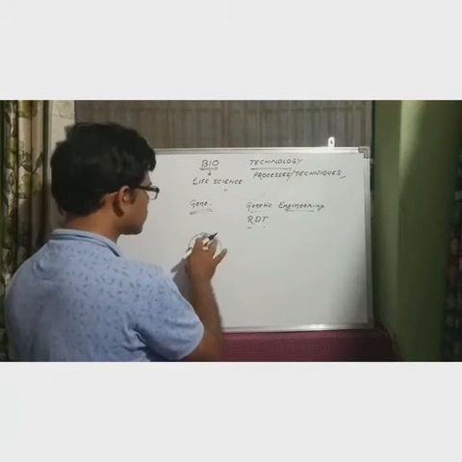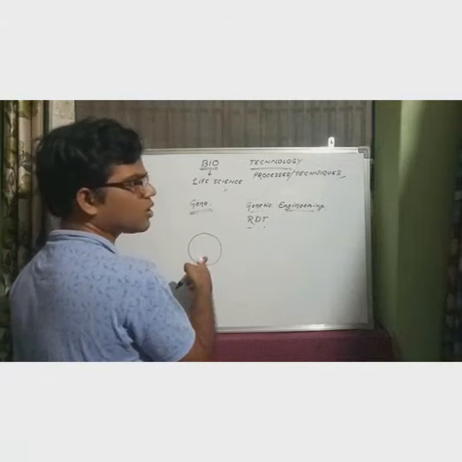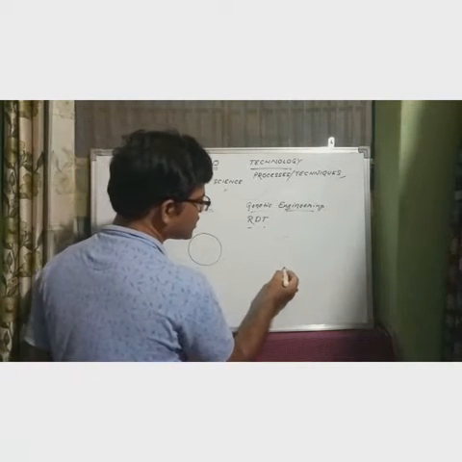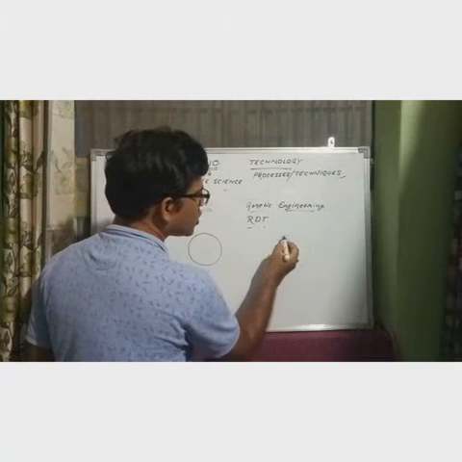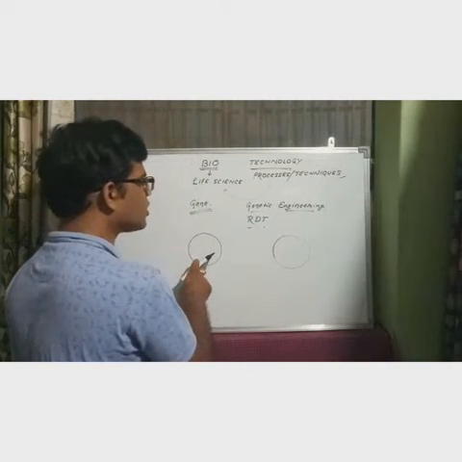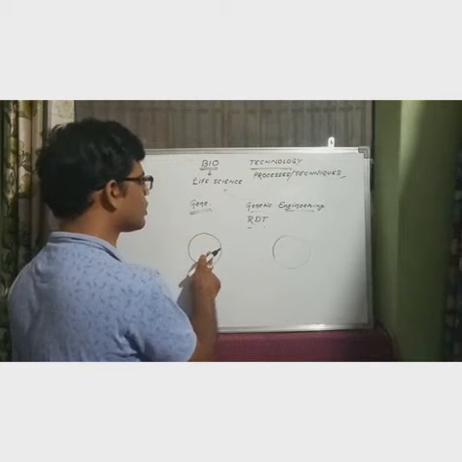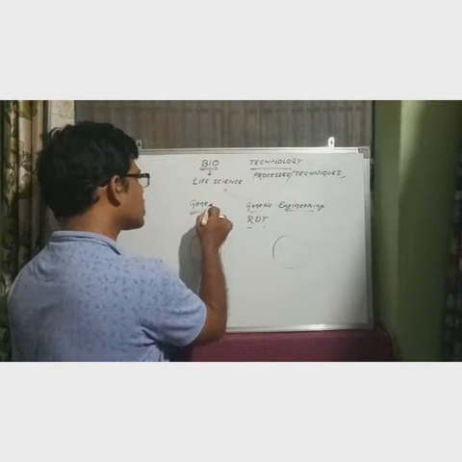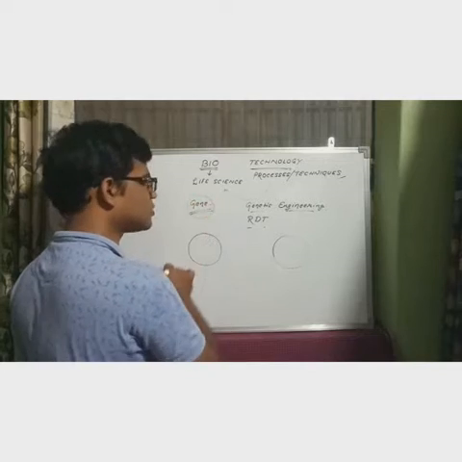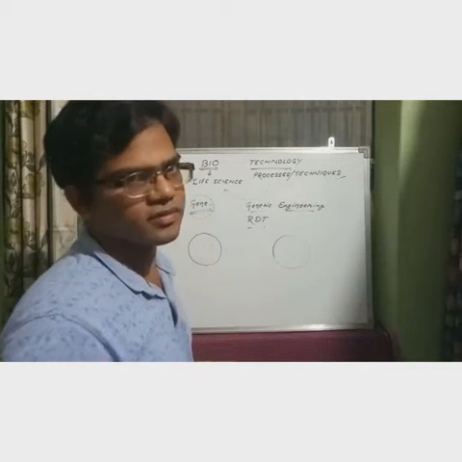Listen, suppose this is one organism, and this is another organism. Roughly, suppose this organism has some problem due to lack of one gene, a defective gene, any genetic disorder.